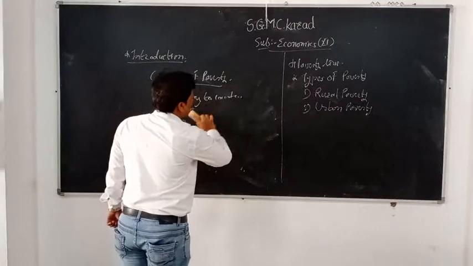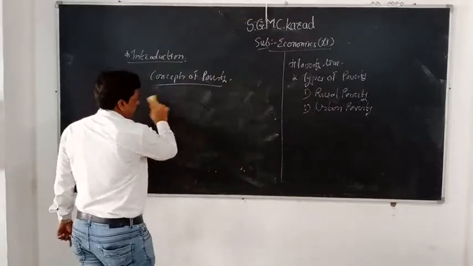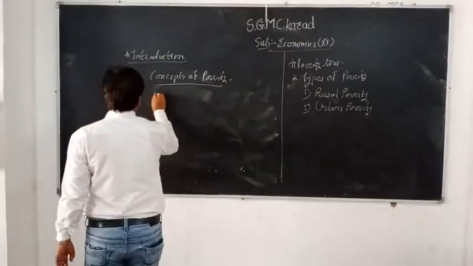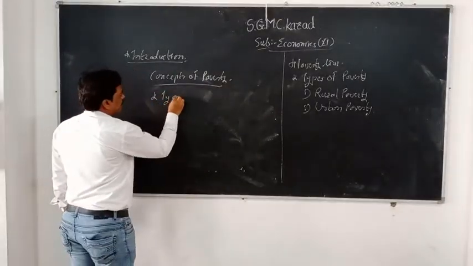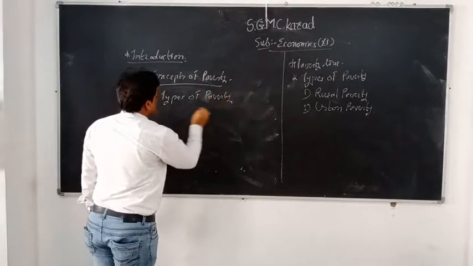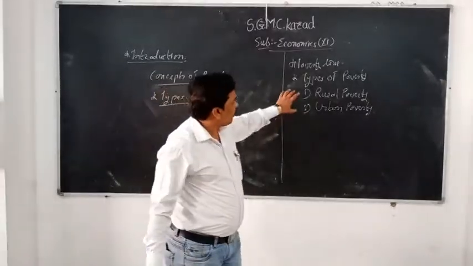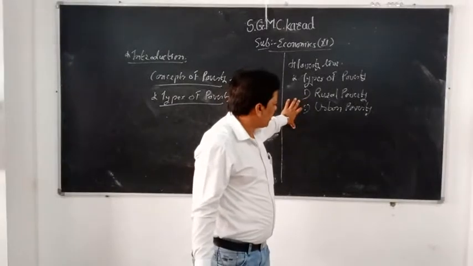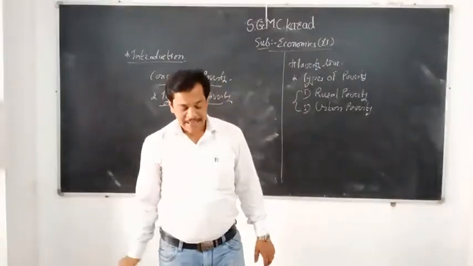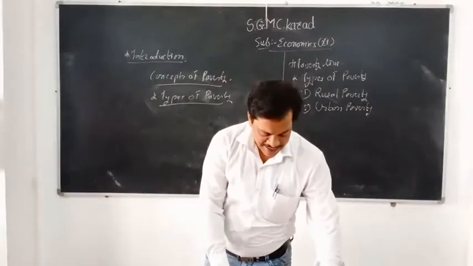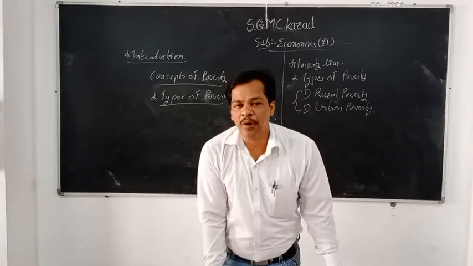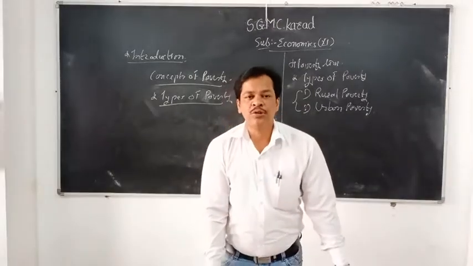Now, the next concept is about the types of poverty. Here, types of poverty is a very important concept. Here I have mentioned rural poverty and urban poverty. Why are we going to make a difference between rural poverty and urban poverty? See, I already mentioned that India is a country of villages. So India is divided into two parts. One part is the urban area and one part is the rural area.